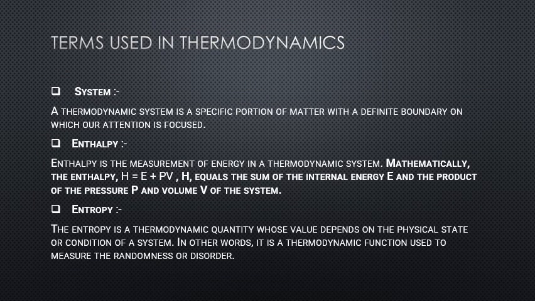Terms used in thermodynamics. System. A thermodynamic system is a specific portion of matter with a definite boundary on which our attention is focused. Enthalpy. Enthalpy is the measurement of energy in the thermodynamic system. Mathematically, the enthalpy H is equal to E plus PV. H equals the sum of internal energy E and the product of the pressure P and volume V of the system.